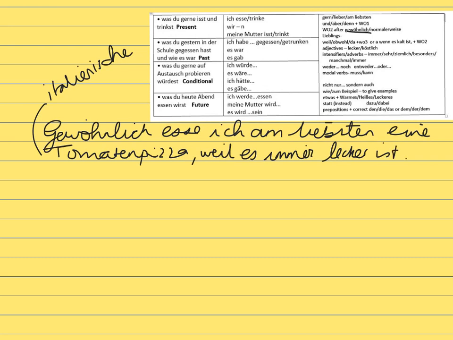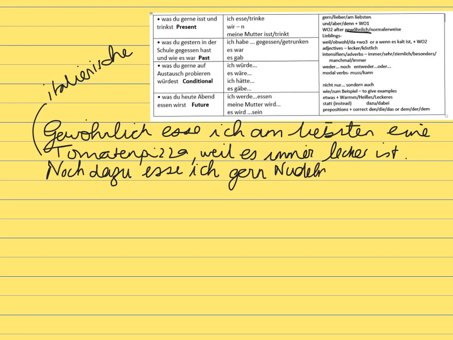Right. What do I eat with it? Actually, I don't think I'm going to say that. I'll leave that for a minute. Additionally, now additionally, as you know, is noch dazu, again plus word order 2. What do I also like to eat? Noch dazu esse ich, I like pasta.